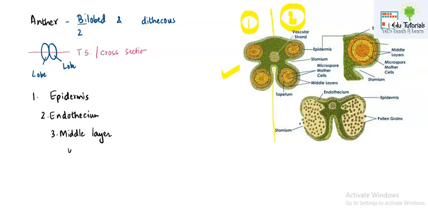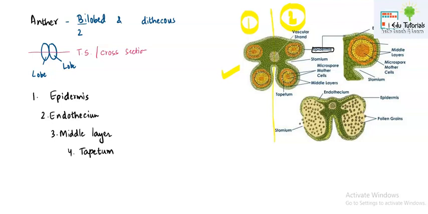And the fourth layer in the transverse section will be named tapetum. If you cut the transverse section, you can see here that epidermis is the outermost layer.